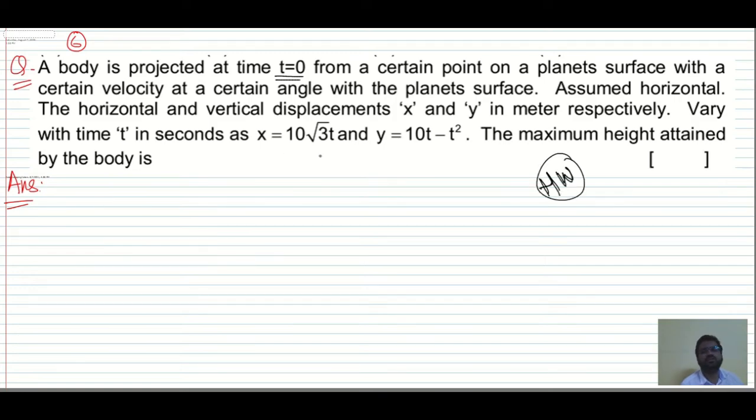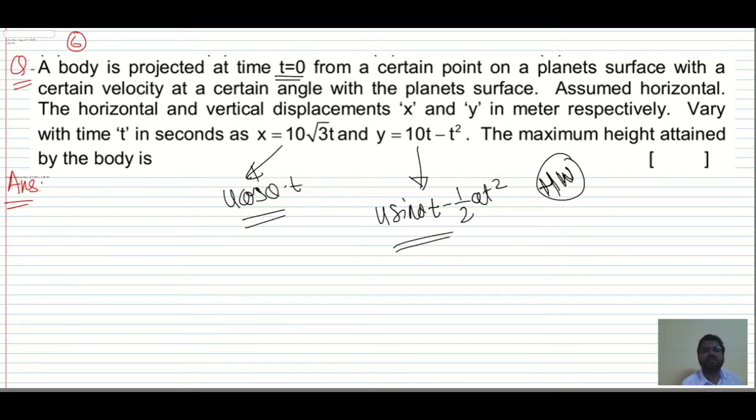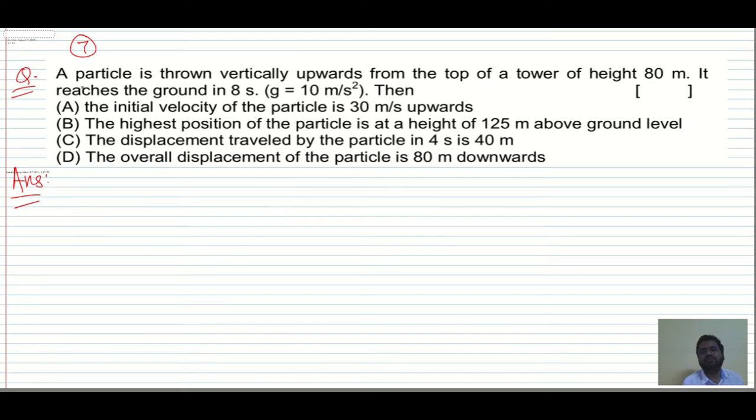Try to solve. You have to just compare this with u cos theta into t, and this with u sin theta into t minus 1 by 2 g t squared. I think we took the same problem, right? Then try to solve this, and whatever answer you get, just comment in the comment box. Sure. Next problem, seventh one.